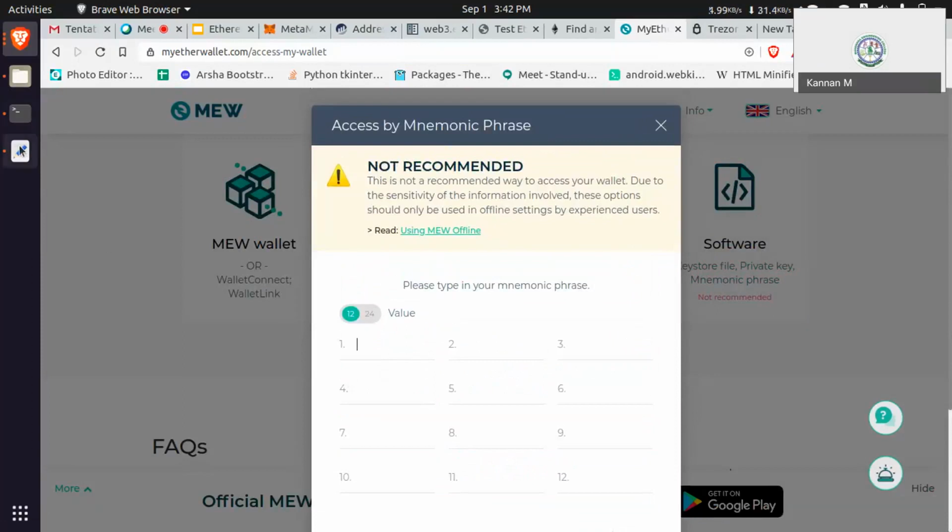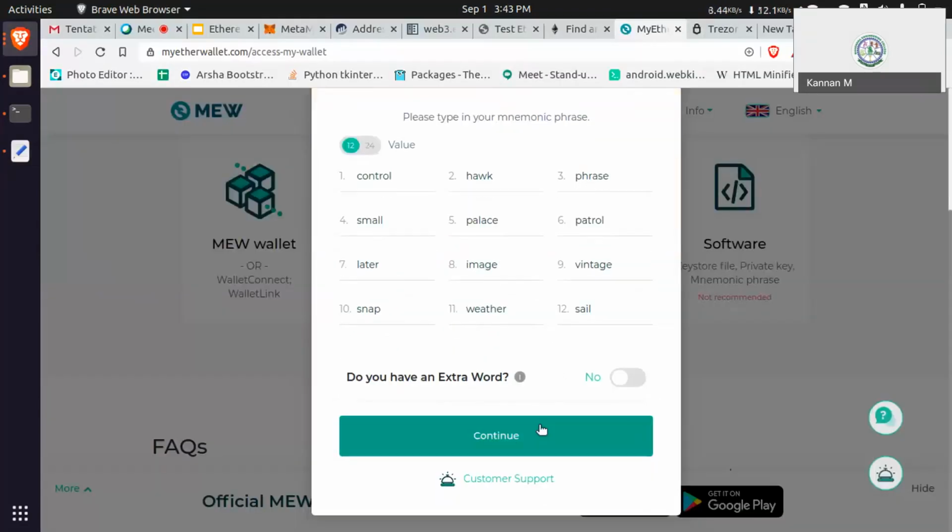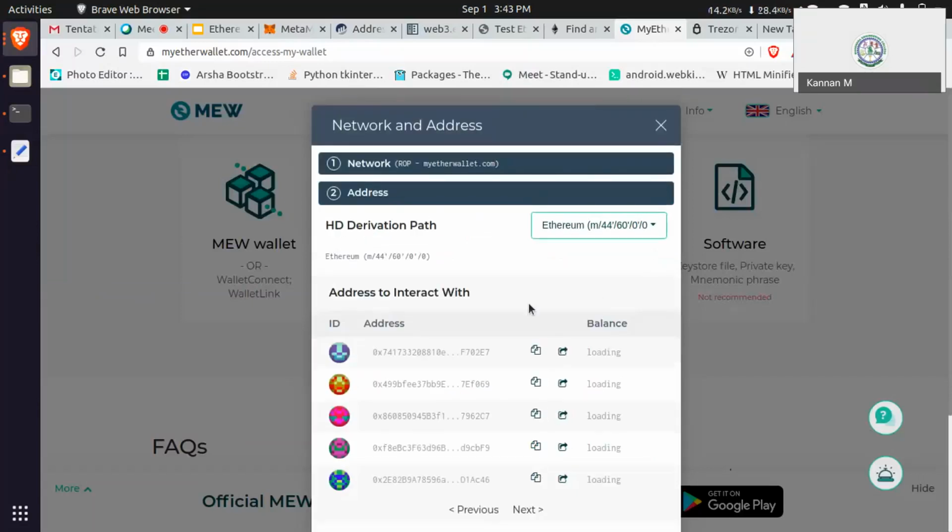Just click, then copy paste those values. Now I can access that.